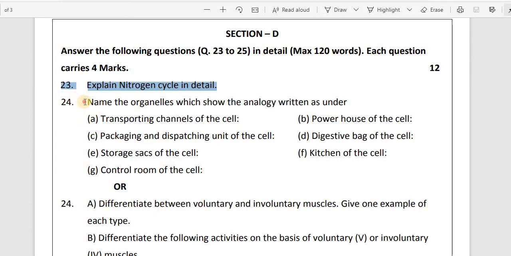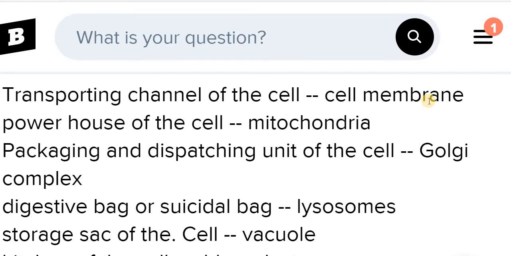Let's move further. Question number 24. Name the organelles which show the analogy written as under. Here we have to identify the organelles which show this kind of analogy. The first one, the transporting channel of the cell. That is the cell membrane, because through the cell membrane all the materials come inside the cell, and whatever material is prepared by the cell goes outside through the cell membrane.